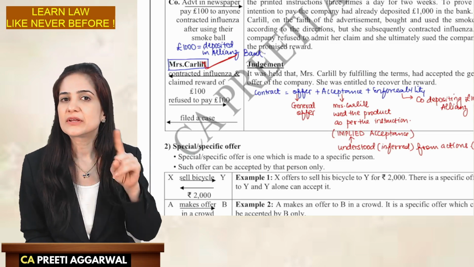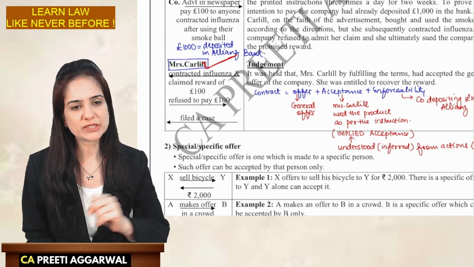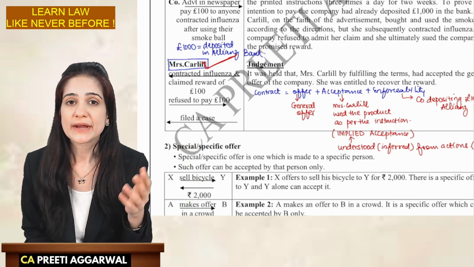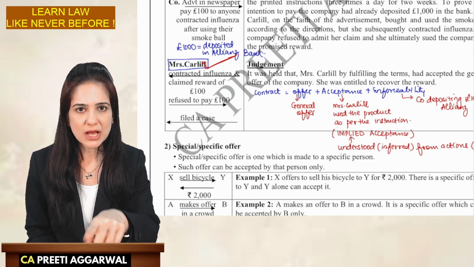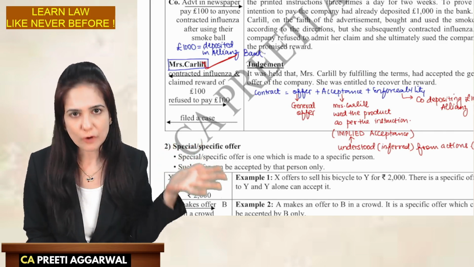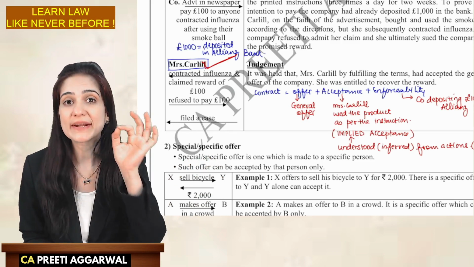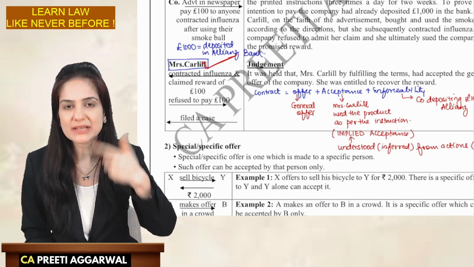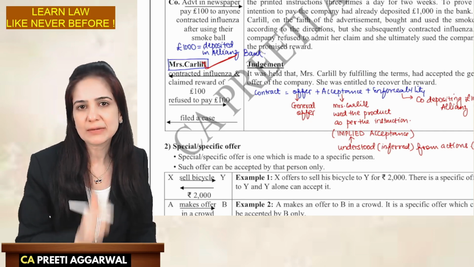See, if the company rejects each and every claim saying that no, you must not have used the product properly, your claim is rejected, your claim is rejected, you have not used it properly, it means that the company never had intention to pay. Their only intention was to advertise this product, claim that we will pay reward, and never pay it. This will be just a marketing tactic, just a means to increase sales, thus increase profit for the company, and never pay the reward. So you are cheating the public.